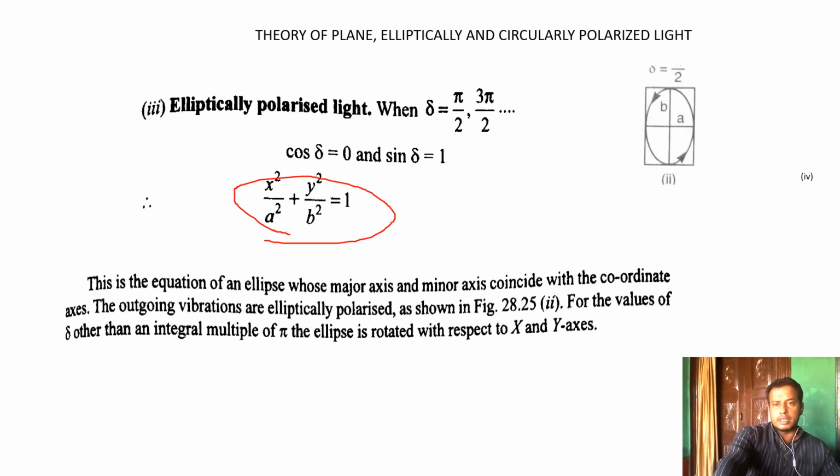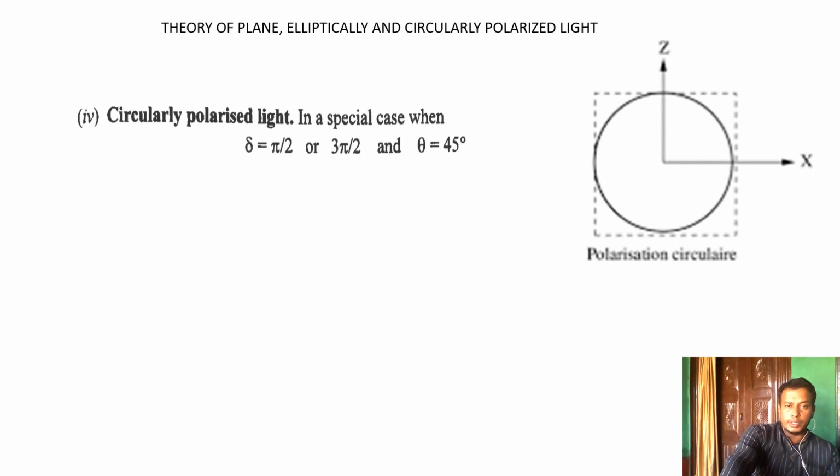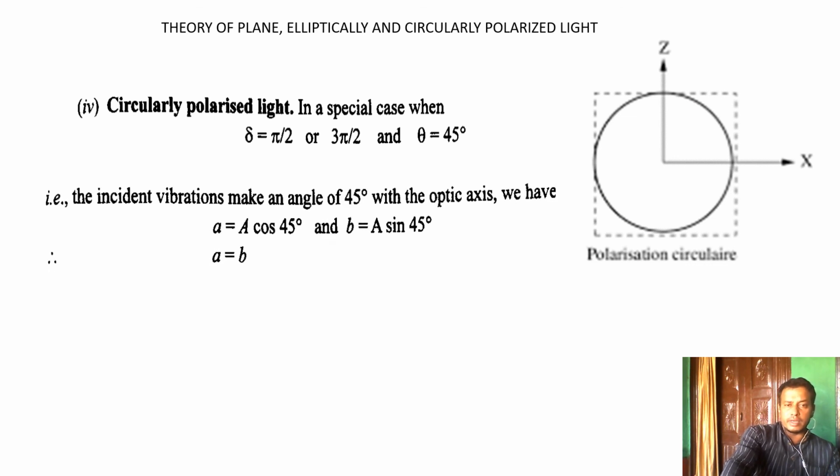From this picture, the major axis and minor axis coincide with the coordinate axes. Now for circularly polarized light, when the amplitudes are the same, the phase angle is pi by 2 or 3 pi by 2, and the incident angle theta is 45 degrees, then it gives a cos 45 and b sin 45, which means 1 by root 2, the same value, hence a is equal to b.